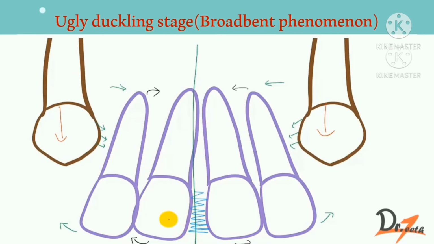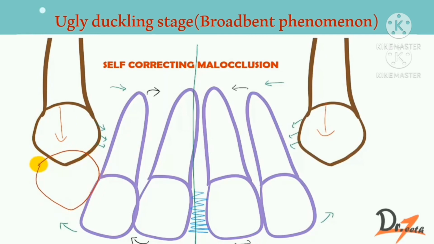Here we can see that it is a self-correcting malocclusion. It corrects itself after eruption. After the eruption of canines, the canine applies pressure on the crowns of incisors, thereby causing them to shift back to their original position.